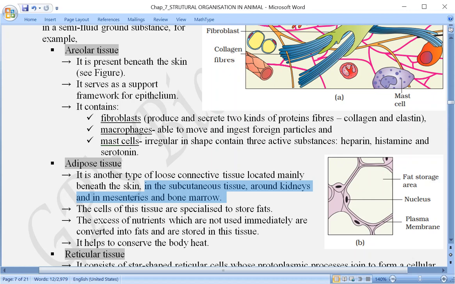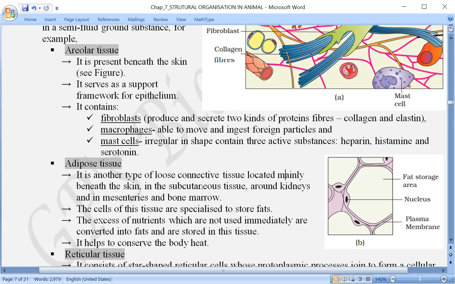Now coming to the type of function that they do. As the name suggests, adipose tissue carries out a specialized function to store fats. Their main function is to store fats. Have a look at this figure. Fat storage area. It has a nucleus on the sides of the cell, but in the central part you can see a large area where the fat can be stored.